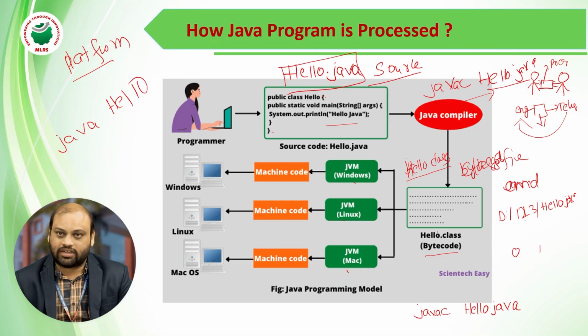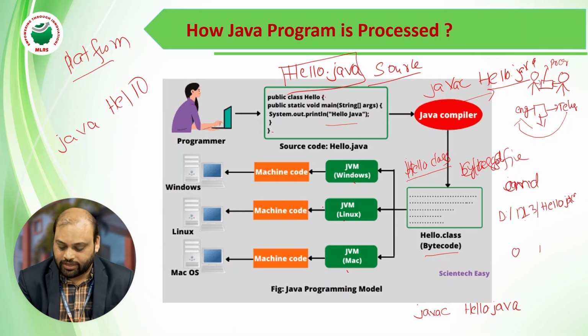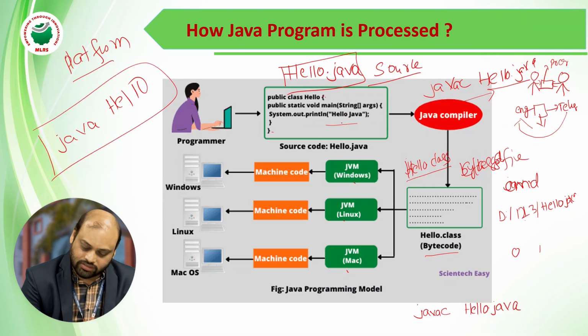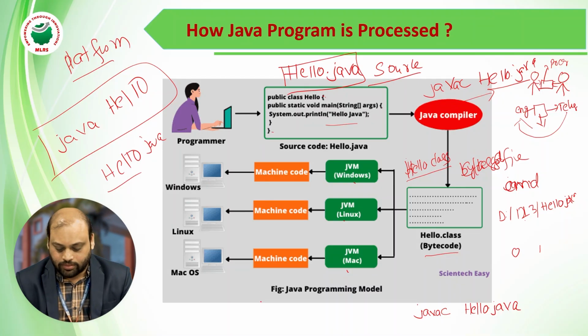Here, whatever bytecode is generated, that is generally the Hello.class file, is given to the JVM. Now the JVM generates code like this. So in this Hello file, "Hello Java" is going to be printed. So this is executable code.